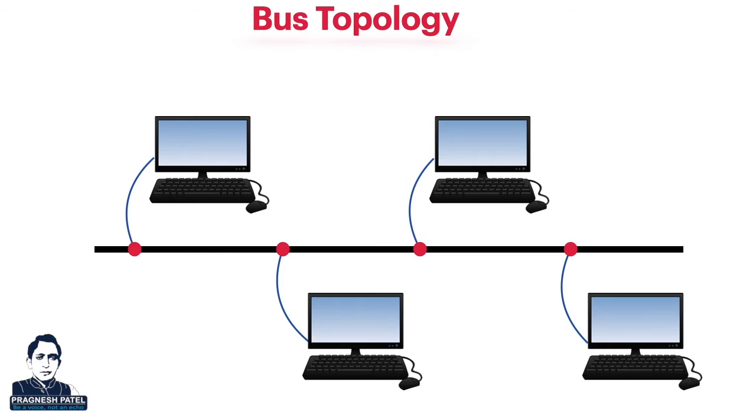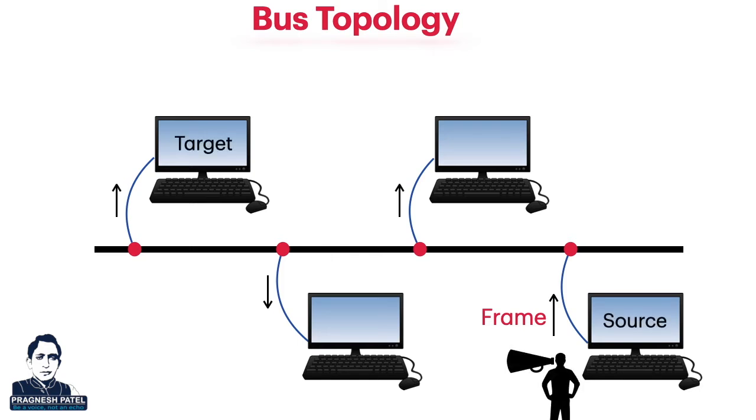In this topology, if a computer sends data frames to a second computer, all other computers connected to the same central cable also receive the frame. Other computers can hear what the first computer is saying. However, only the targeted computer accepts it.